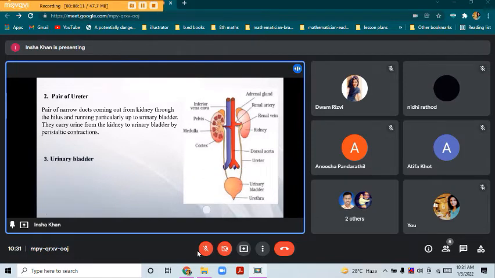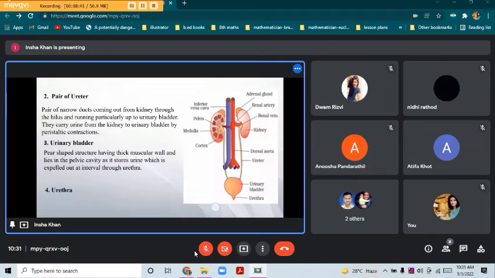Now if you see the structure of the urinary bladder, it is pear shaped. The urinary bladder has a thick muscular wall and lies in the pelvic cavity. So the kidney lies in the abdominal cavity, whereas the urinary bladder lies in the pelvic cavity. It stores urine, which is expelled out at intervals through the urethra.